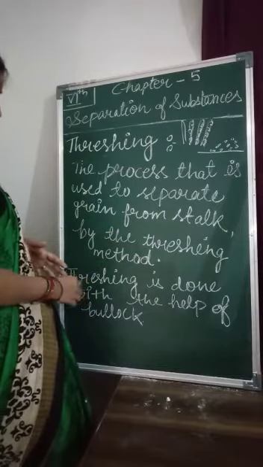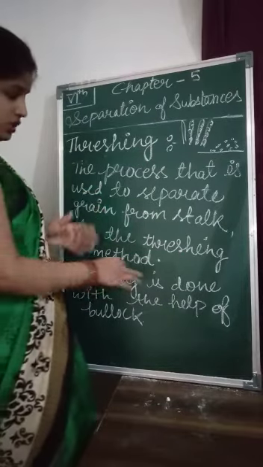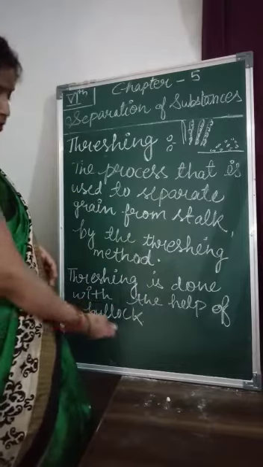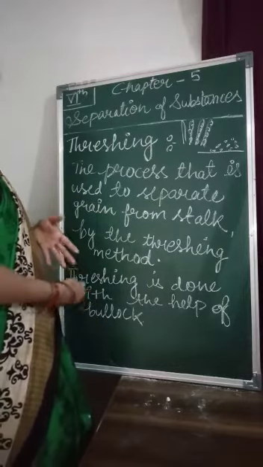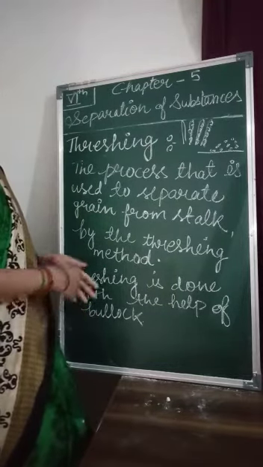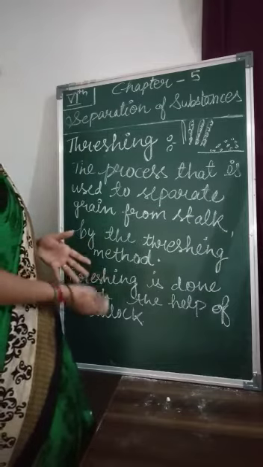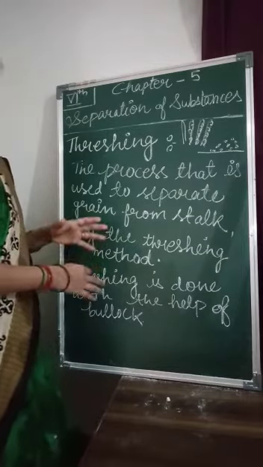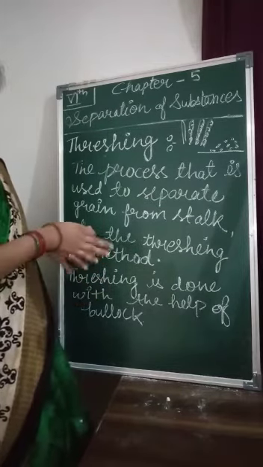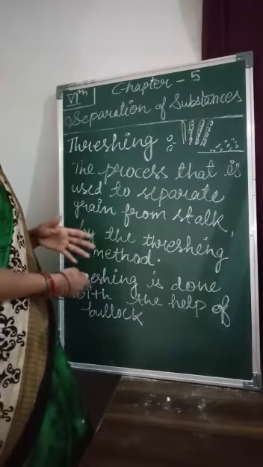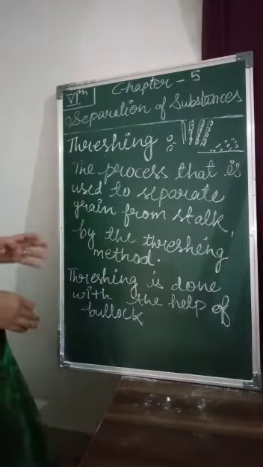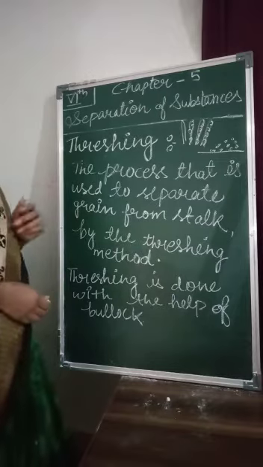So by the threshing method, you can get the grain from stalks. Is it clear here? Students, threshing is sometimes done with the help of bullocks, and sometimes it can be processed by machines. When the quantity is very large, then this process is done by machines. Okay, so the next topic will be winnowing.